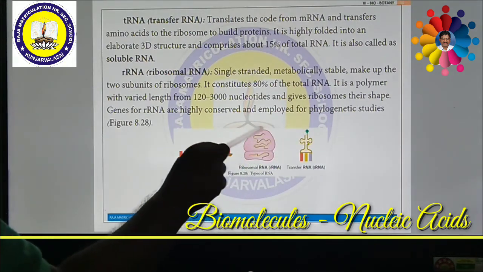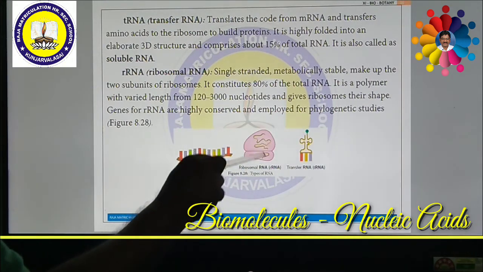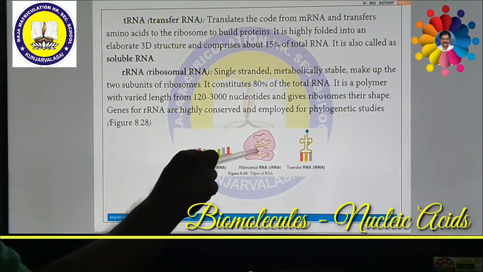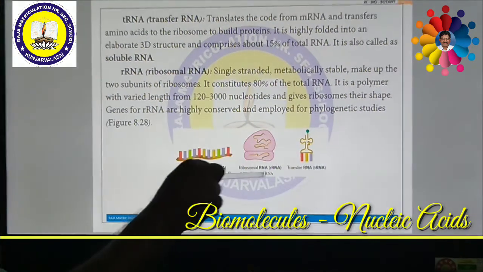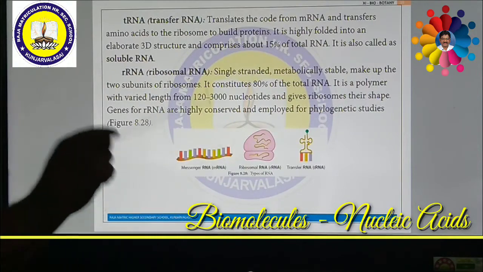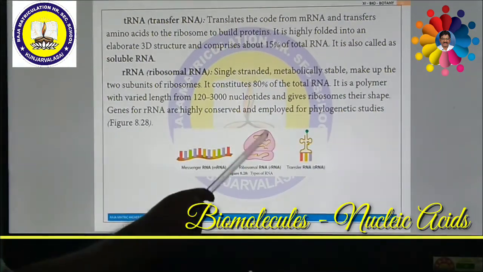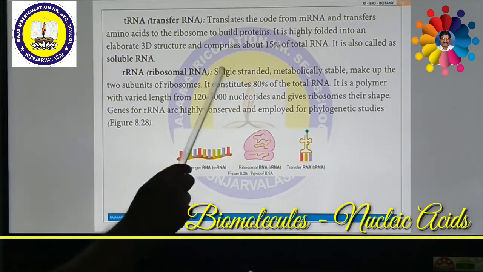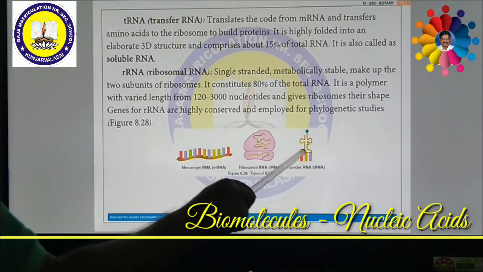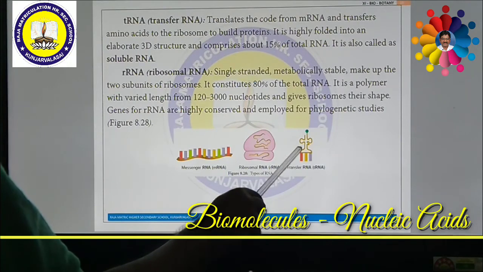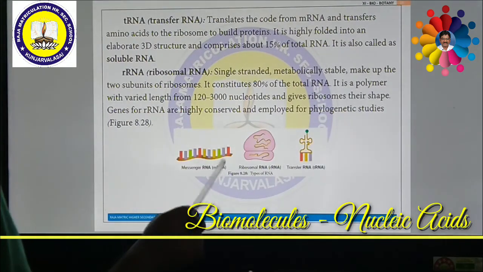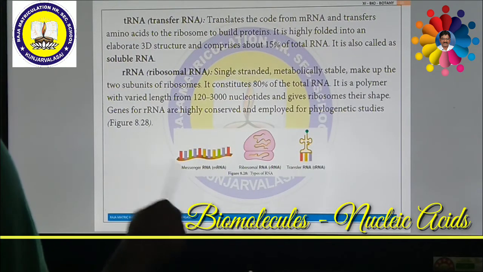If you see rRNA, it is about 80% of the total amount of RNA present in the cell. That means among the RNA present in the cell, ribosomal RNA has 80%. tRNA has 15%. The remaining percentage is messenger RNA.